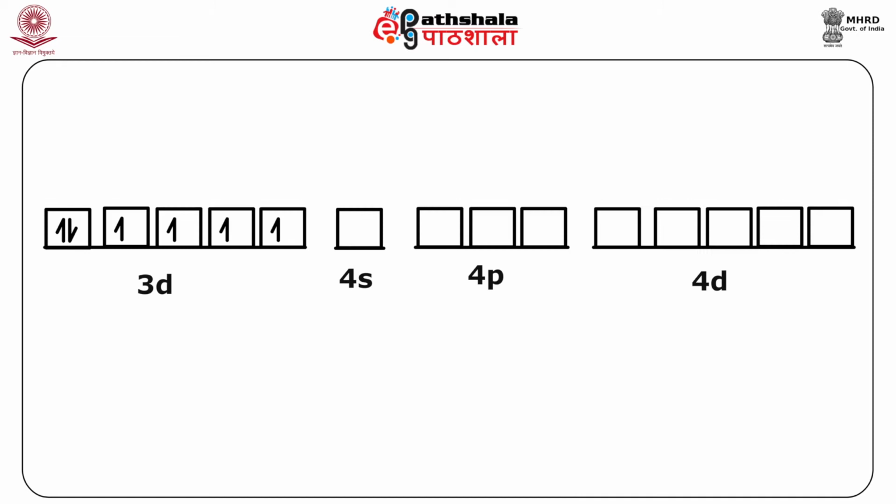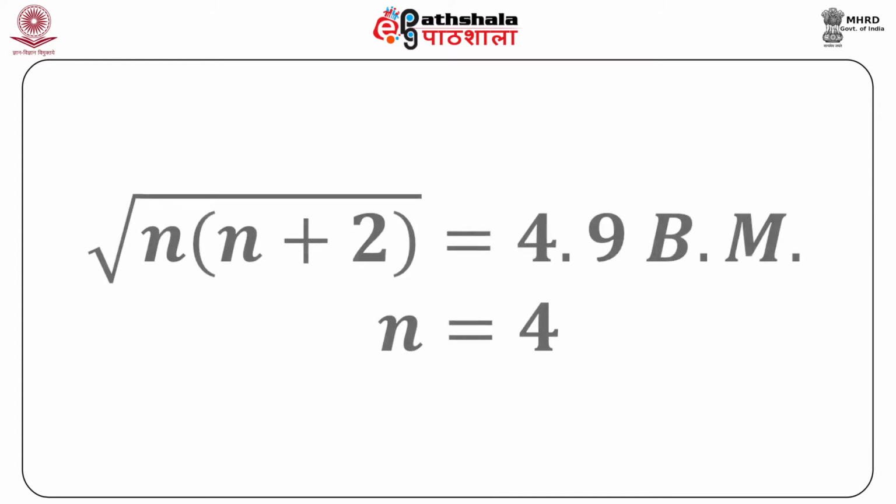If you see the orbital picture of iron in [Fe(H2O)6]2+, you can have the picture. From the magnetic moment value, it is clear that the total number of unpaired electrons in the complex is 4. You can see that by the formula: as you know, the spin only magnetic moment is found by the formula root of n(n+2) Bohr magneton, where n is the number of unpaired electrons.